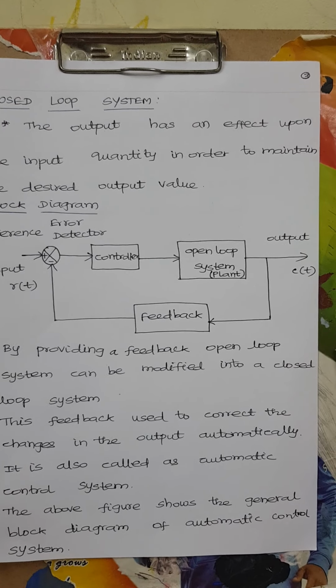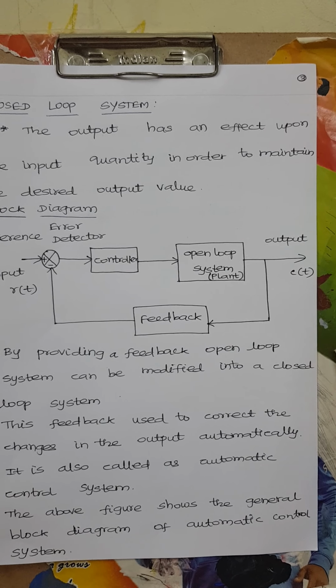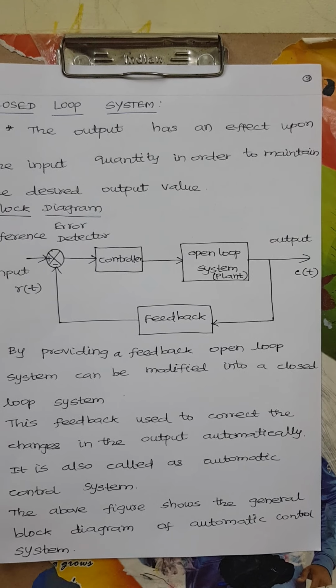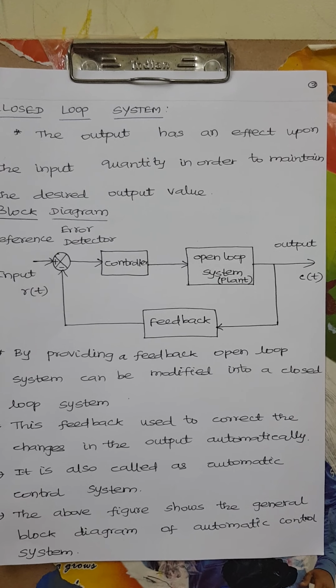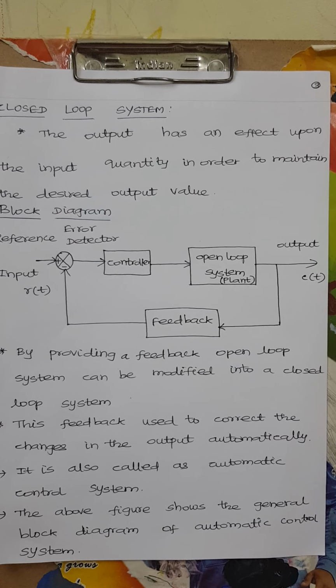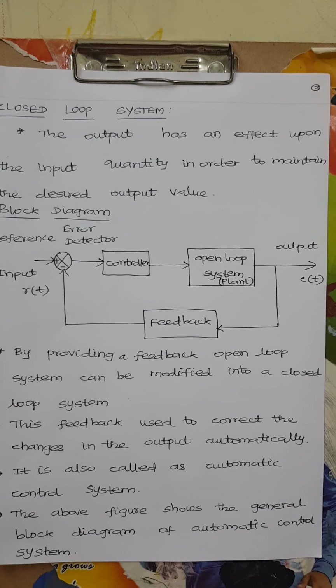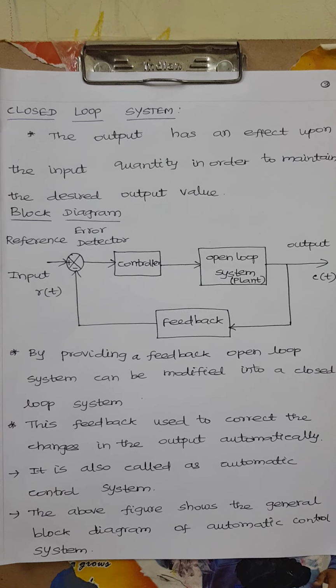The signals are sampled and converted into a suitable form relative to the reference input. Then the error detector detects the error signal and gives it to the controller. It modifies and amplifies the signal, then it is given to the plant for the desired output. So this is the closed loop system.